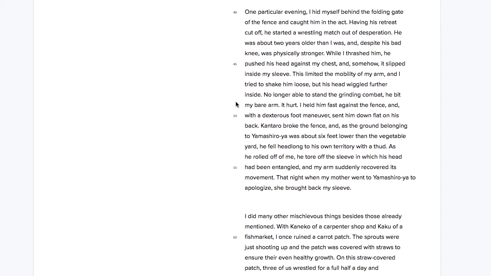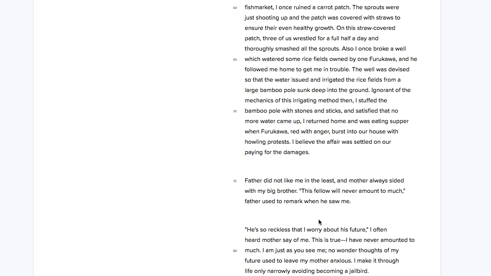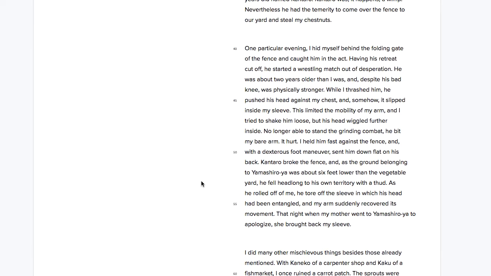So line 76. "This fellow will never amount to much," father used to remark when he saw me. Okay, so we know that the point of view of his father is that he's basically a reckless guy. Well, that's not necessarily an influence. That's someone else's opinion of him.